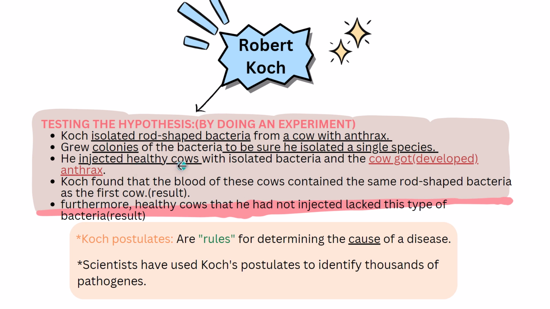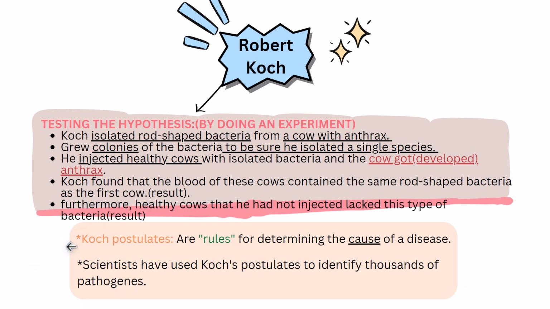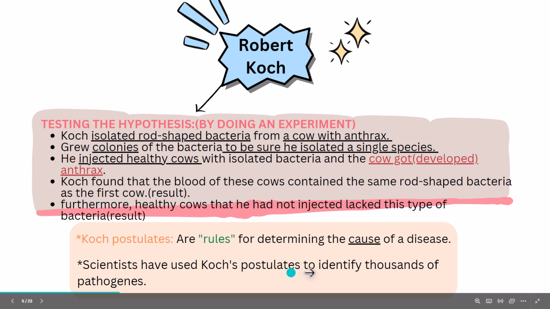Then he injected healthy cows with these isolated bacteria, and the cows developed anthrax. Koch found that the blood of these cows contained the same rod-shaped bacteria as the first cow. This is a result. Furthermore, he found that healthy cows that he had not injected lacked this type of bacteria. This is another result. Finally, he put his rules, and the rules of Koch were named Koch's postulates. They are the rules used for determining the cause of diseases. Scientists have used Koch's postulates to identify thousands of pathogens until nowadays.